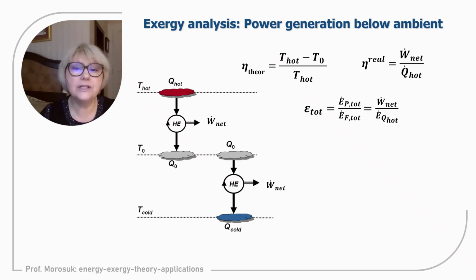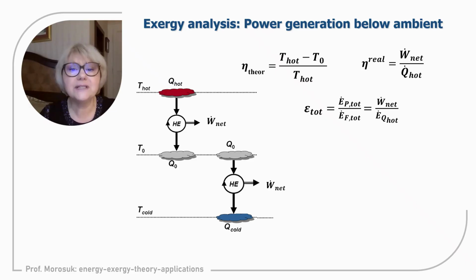So the situation is the following. The heat source is the surface water of the ocean, the high temperature of the surface water, and heat is rejected to the lower temperature of the deep water. The deep water can be at 3,000 meters, 2,000 meters, and such a system can also generate electricity. That was the idea. Definitely the efficiency of the system is very low, but nevertheless it is a use of renewable energy.